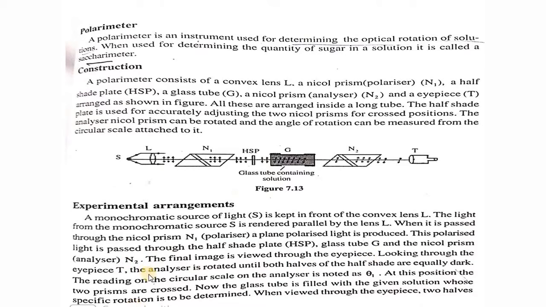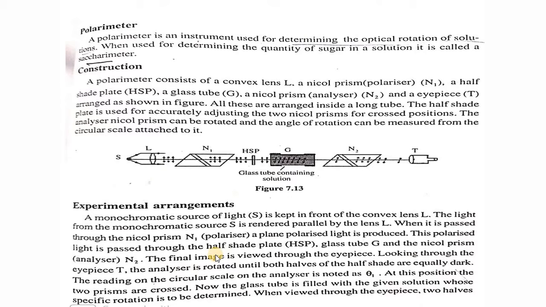Looking through the eyepiece T, the analyzer is rotated until both halves of the half-shade plate are equally dark. The reading on the circular scale of the analyzer is noted as θ1 before filling the tube with optically active solution. So it is always made dark.